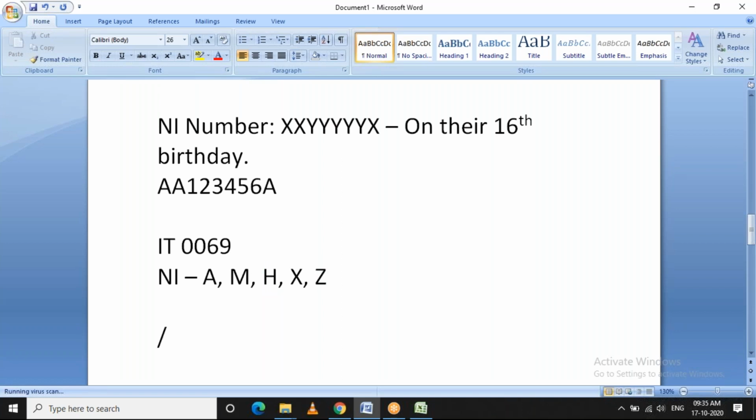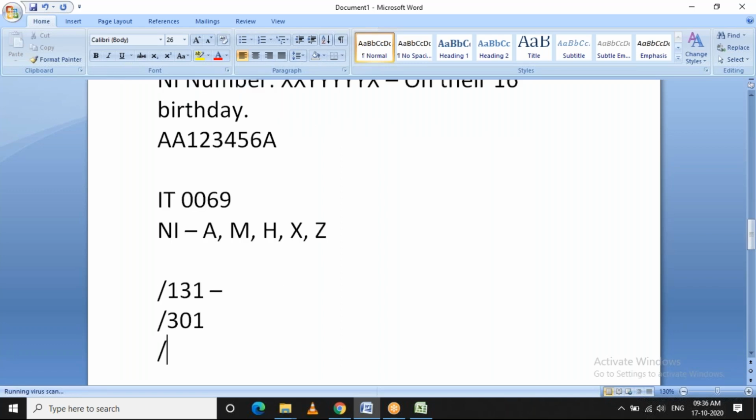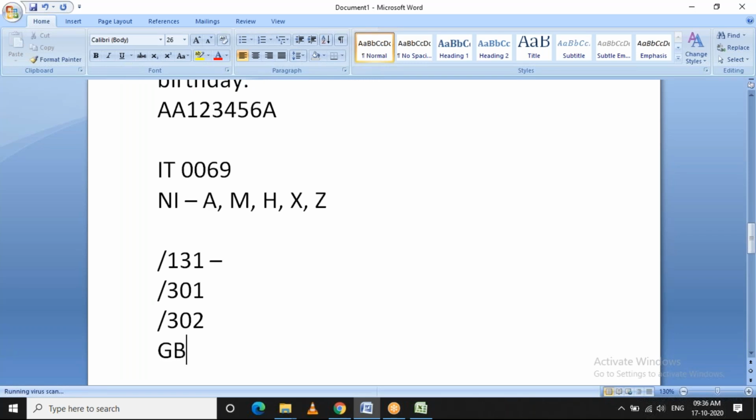So the base for this NI calculation will be, let's say, /131. All the earnings which are supposed to be considered for NI contribution will be added to this wage type /131. And the employee contributions will be calculated and generated in this wage type /301, and employer NI contribution will be calculated in the wage type /302. And the function which does this calculation is GBNIC.